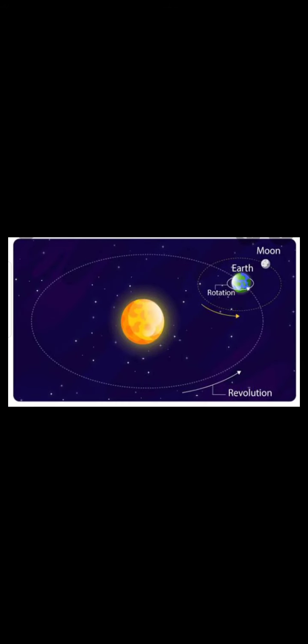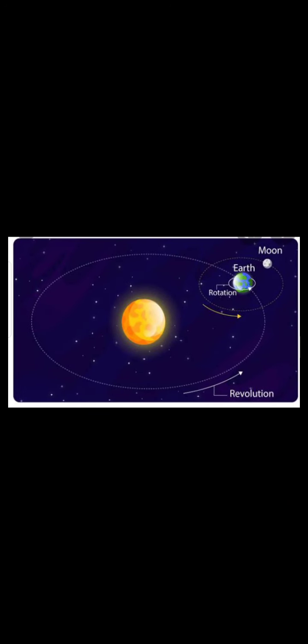And the orbit of the earth is not round but oval. The orbit in which the earth revolves around the sun, this imaginary line, is not round in shape, it is oval in shape. So when the earth is revolving around the sun, the seasons change.